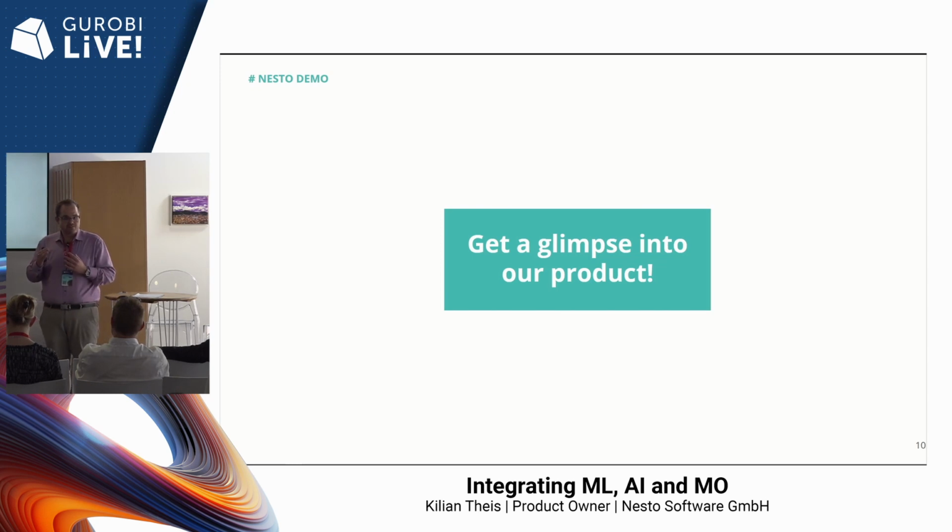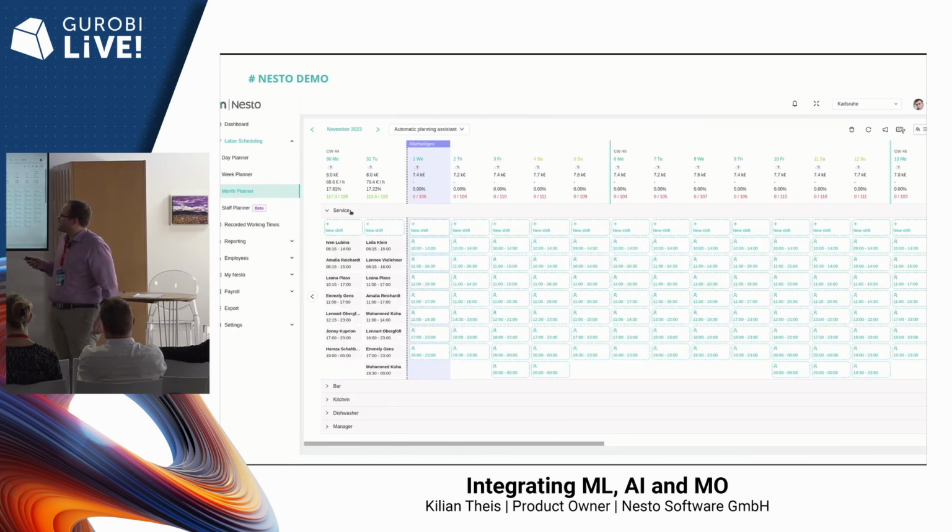In our example, we want to write a labor schedule for the month of November. If this would be done manually, it would take more than 1 day. Using Nesto, it's far quicker, but still we can't do everything from scratch. So we prepared the first 2 steps. So we have a forecast of the employee demand. We have a framework of shift shells, and we focus now on the 3rd step, on the shift assignment, and I will show you Gurobi's power in this use case.